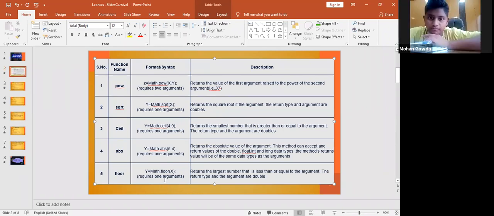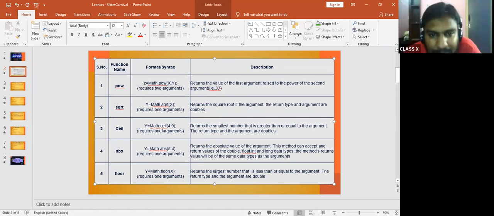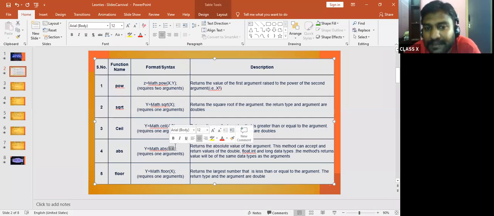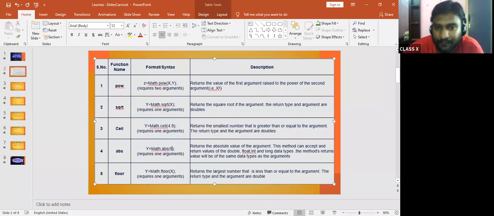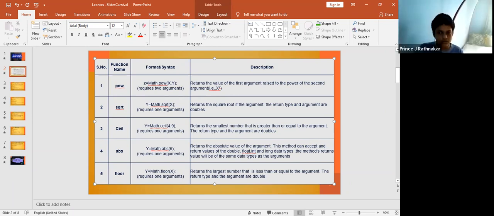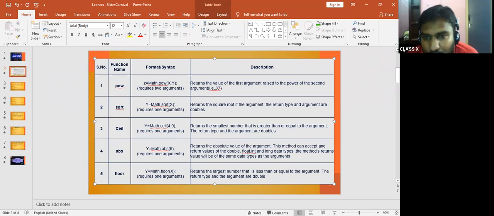Understood? Keep it in mind, ceil returns the smallest number that is greater than or equal to the argument, whereas abs returns the absolute value of the argument. Here, no decimal point will be there. 5.4 means 5, a whole number is returned as the absolute value, because the method can accept and return double, float, int, and long data types.